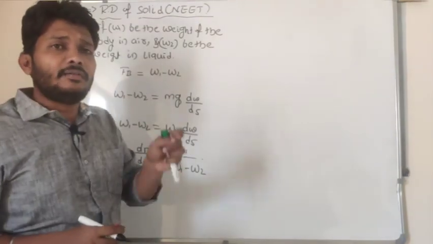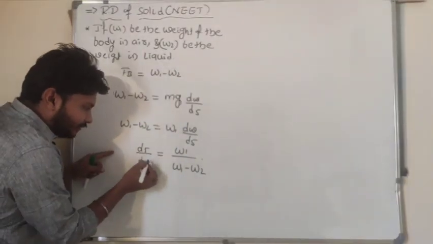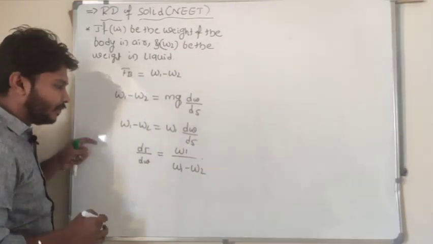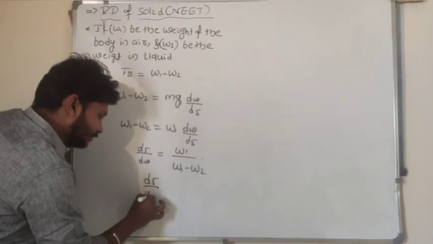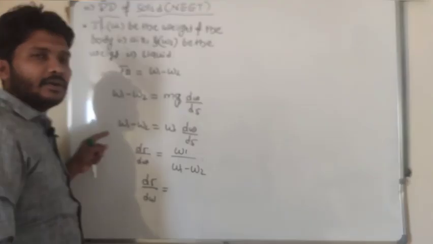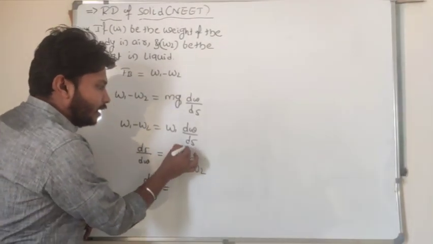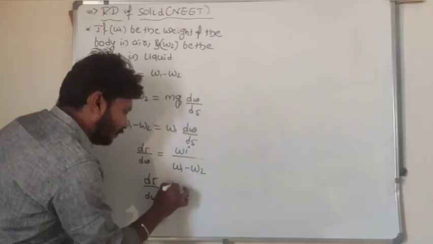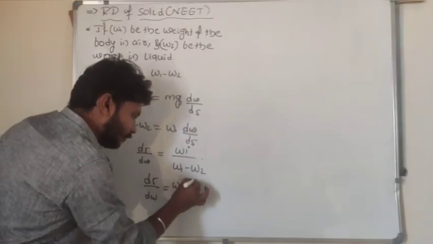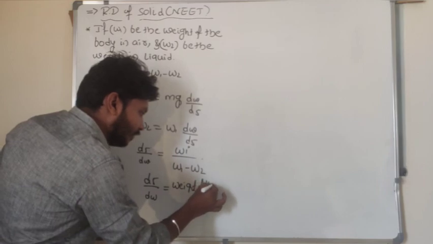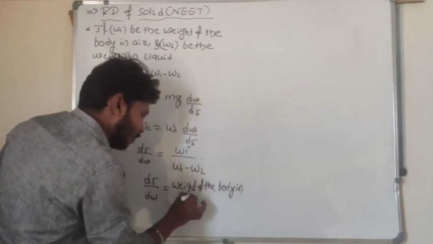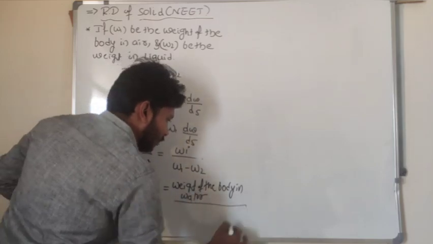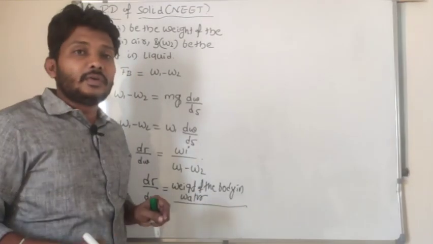According to the definition of relative density, density of the substance divided by density of the water at 4 degrees Celsius is equal to W1, which means weight of the body in air, divided by W1 minus W2.